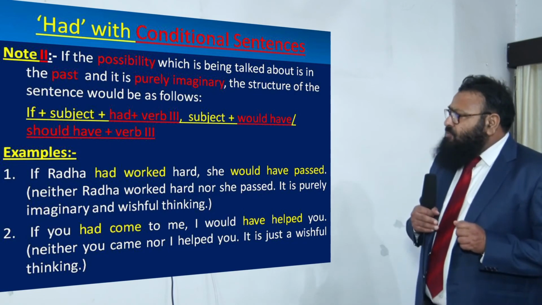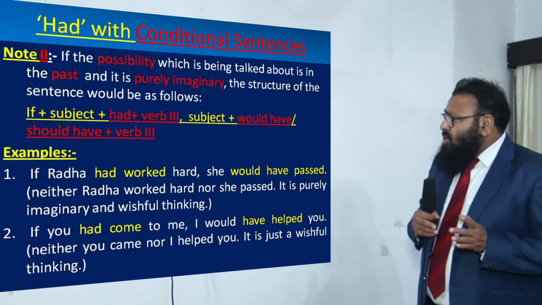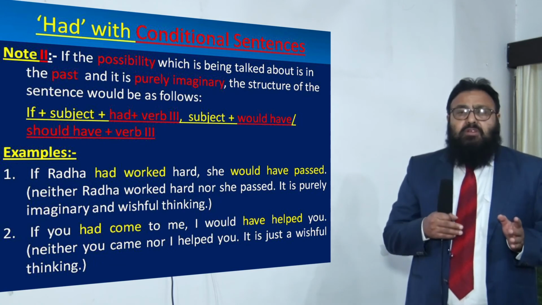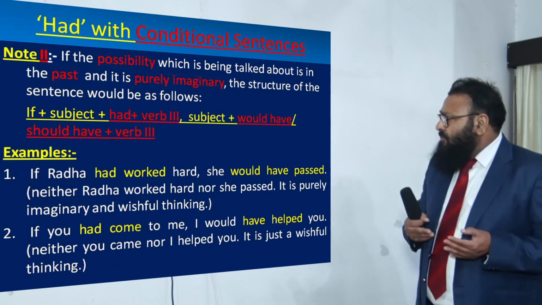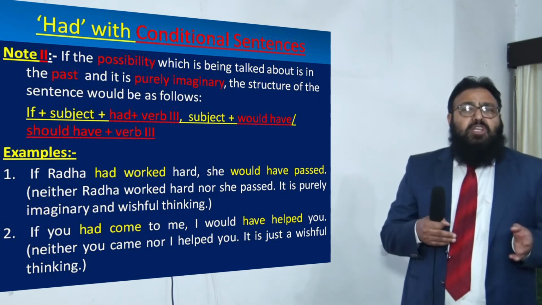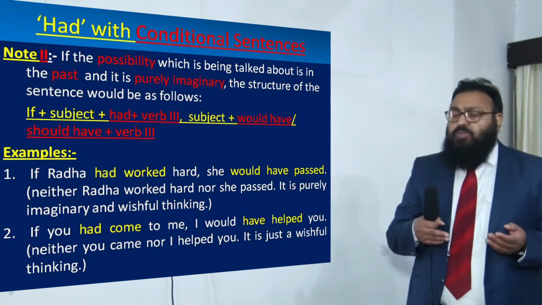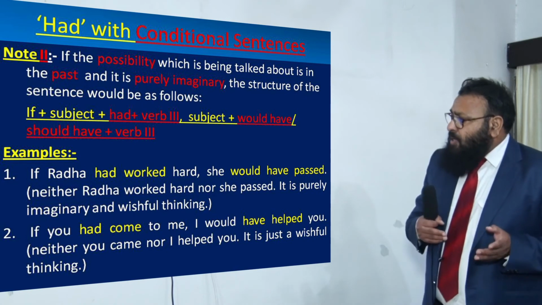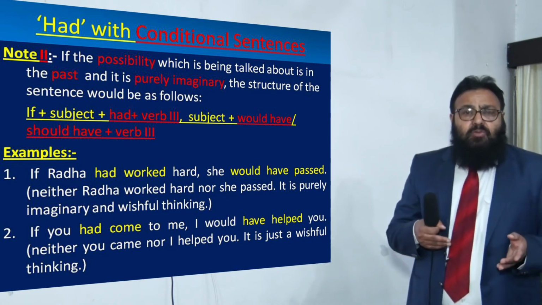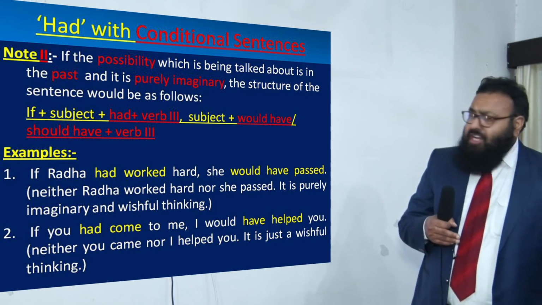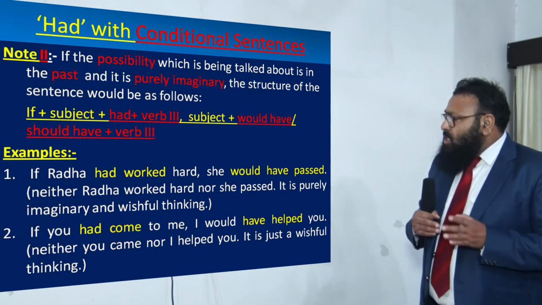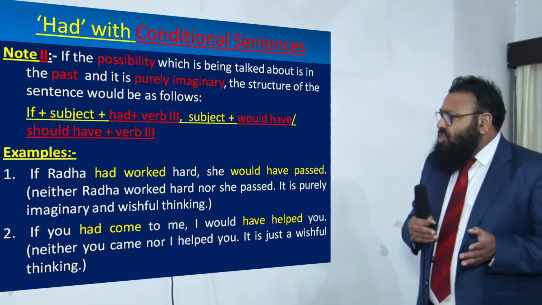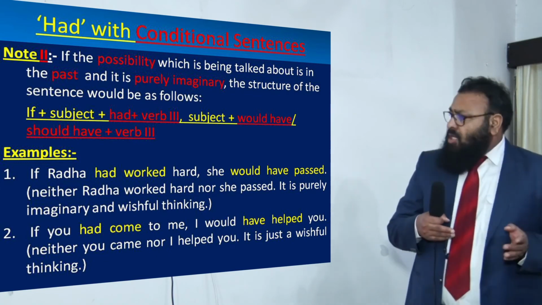Now, dear children, if the possibility which is being talked about is in the past, and it is purely imaginary, the structure of the sentence would be as follows. If plus subject plus had plus verb third form in the subordinate clause or adverb clause, and in the main clause subject plus would have / should have plus verb third.